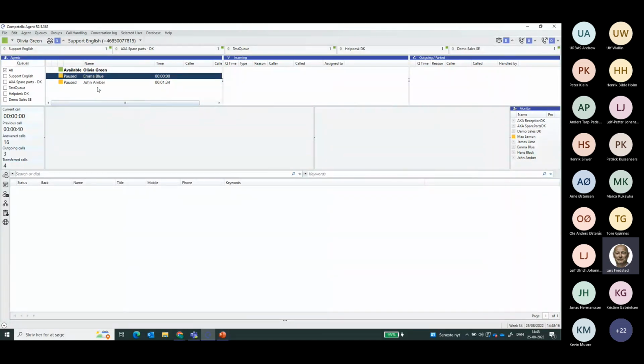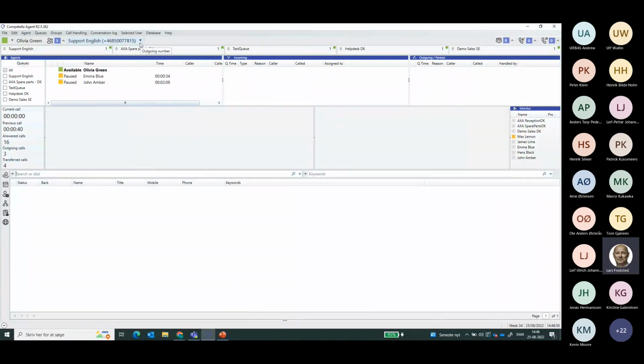So in this case, I'm putting Emma Blue into pause mode, because when we're going to make some calls, I'm sure that calls will be distributed to Olivia Green. Furthermore, I have some queue filtering option over here, and that will show who is part of the different queues, so that I know what kind of staff utilization we actually have on the individual queue.